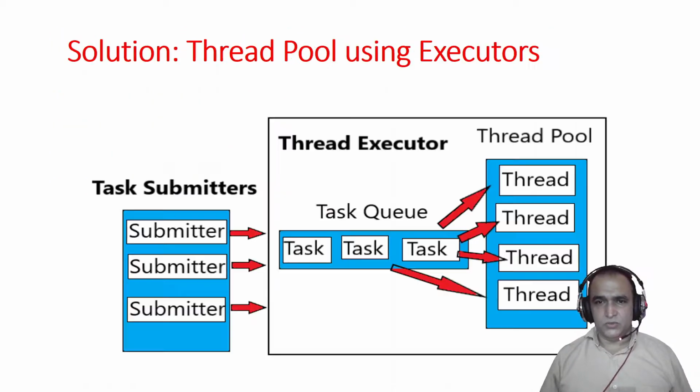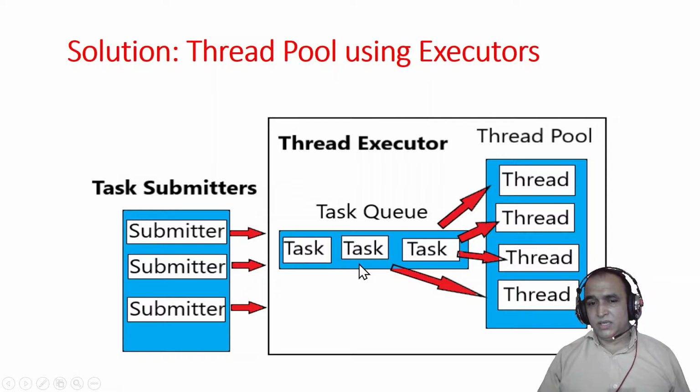Now what is the solution? The solution is a new thread pool using executors. You can create any number of threads. I am giving an example of just 3, 4, 5 threads, but this may be any number, maybe 1000, 2000, 3000, and they go to the task queue. The queue may be a blocking queue or maybe a schedule queue. There are many types of queues available in a thread pool. One by one, from this task queue we send threads to the thread pool. A thread pool is a space where we have a fixed number of threads. Here, for example, I have 4 threads.